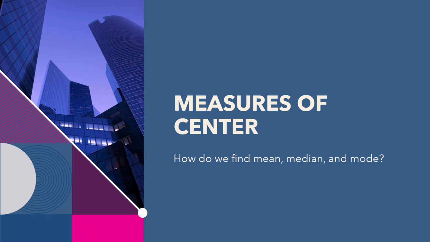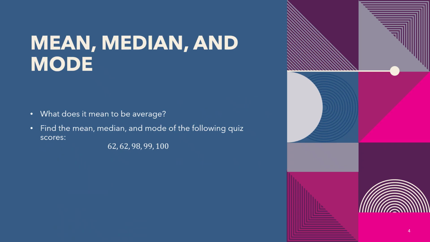So we're going to first remind ourselves how to find the mean, median, and mode. Hopefully you have found these at some point in the past, but I'm going to review it. So what does it mean to be average? That's what these measures of center are trying to find. So we say something is average when it is normal. So an average person is someone we consider normal or usual, nothing out of the ordinary. So there's a couple ways we can find what this normal is, or sometimes what this middle is.